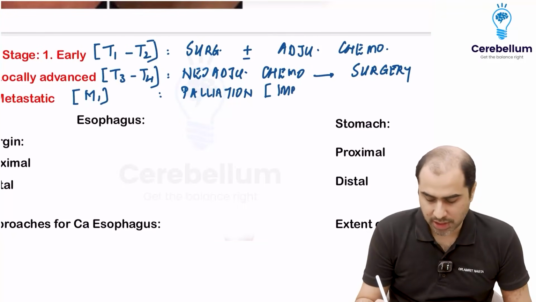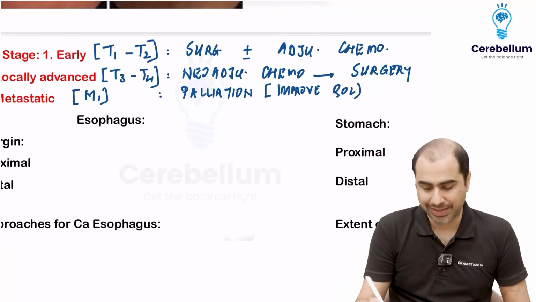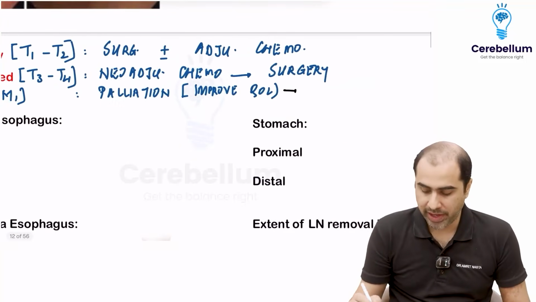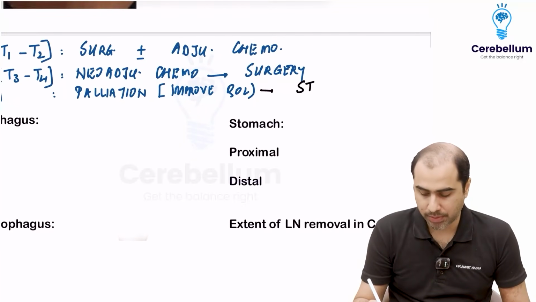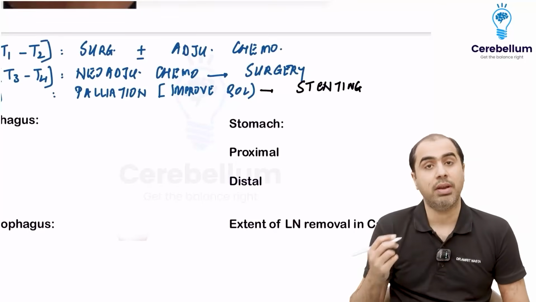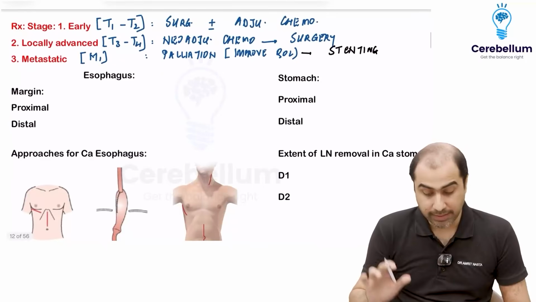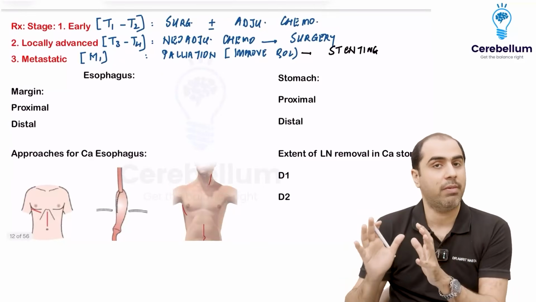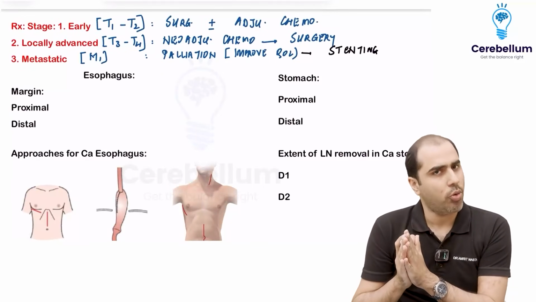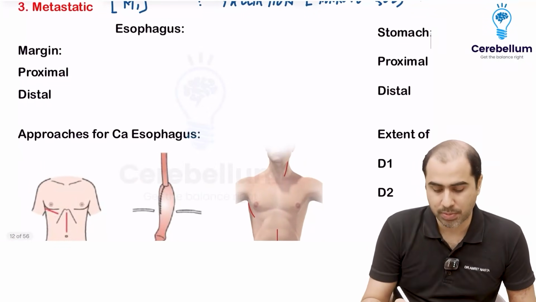Like if it's an esophageal cancer and the person is not able to eat, then what can you do to improve the quality of life? Maybe you can put a stent, or you can do a feeding gastrostomy or a feeding jejunostomy. These are just methods of palliation. For the time that he will live, he will be able to eat. That's it. So this is the first step of deciding the treatment for any malignancy. Now you look at the individual cancers and then you do the surgeries wherever it is permissible.